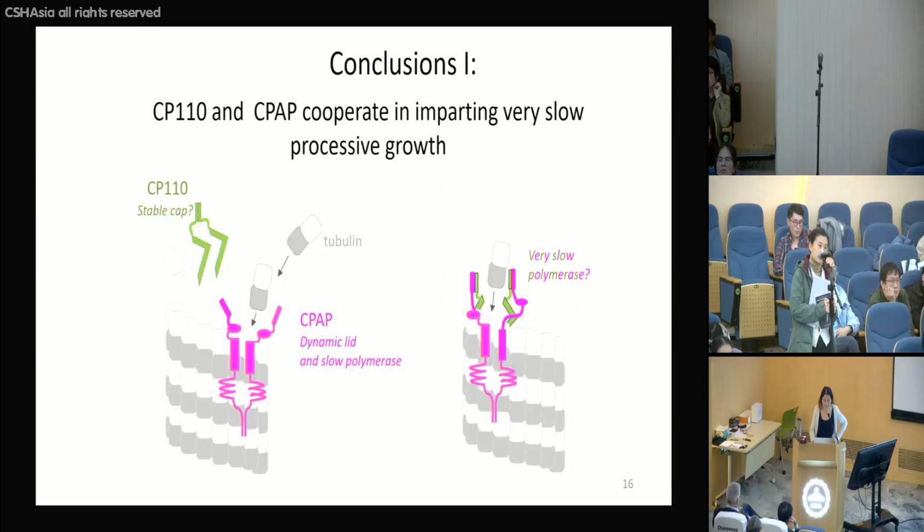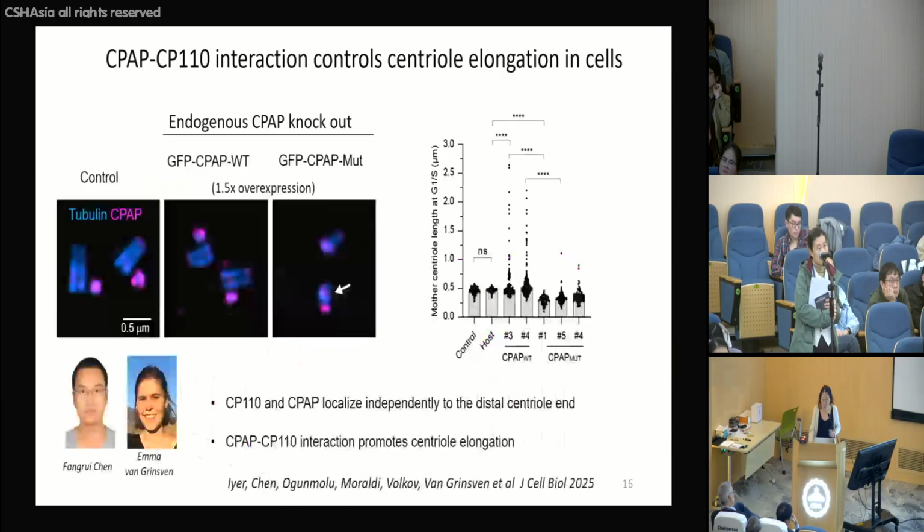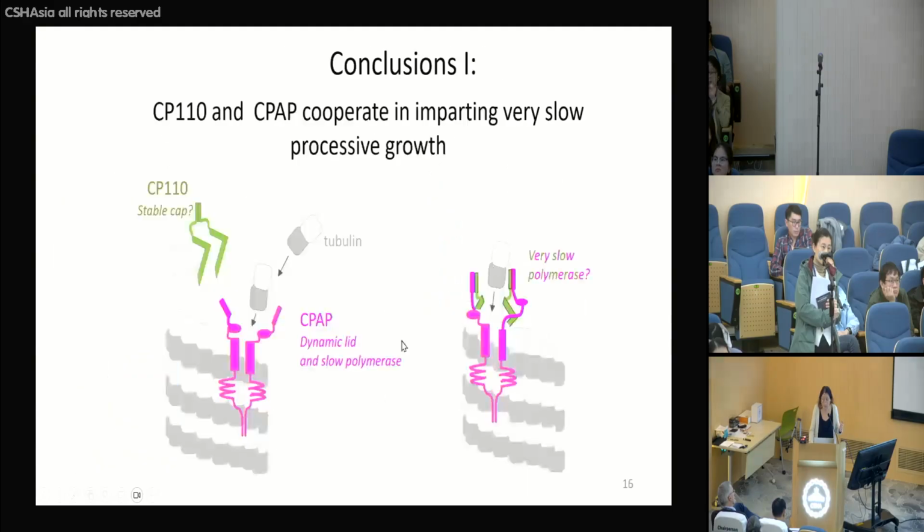And I think what it tells us is that CPAP is a polymerase, just as has been suggested. It's only a slow polymerase which works against the cap. But you don't have to be very fast to overgrow to 1 or 2 microns. So it still grows them very, very slowly, but it's basically the stoichiometry of the cap.